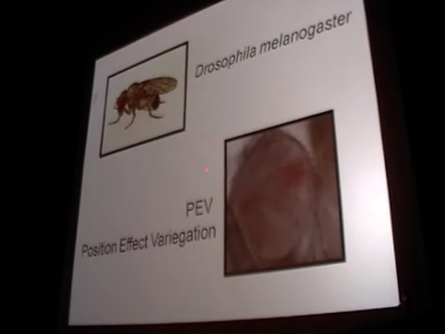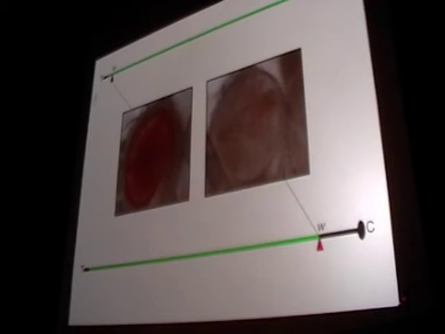To test my model, I chose to use Drosophila melanogaster as animal model and to test it using PEV, position effect variegation. It's a very solid system. For everybody who doesn't know what position effect variegation is, usually in Drosophila the white gene permits the pigmentation of the eye. There are some mutations which bring this gene to the boundary between euchromatin and centromeric heterochromatin, and thus the white gene is randomly inactivated by the spreading of heterochromatin, giving this typical salt and pepper effect.